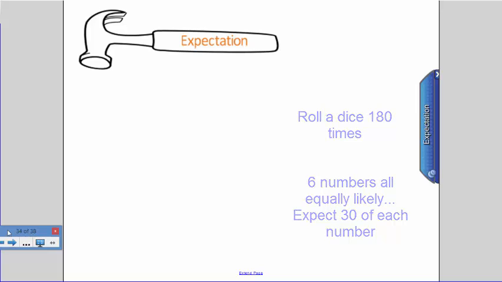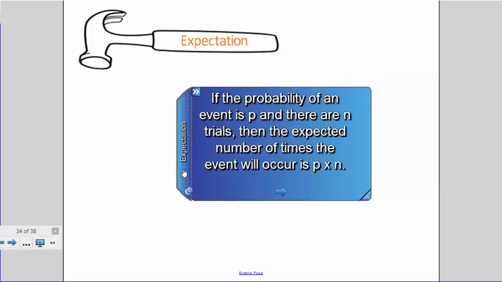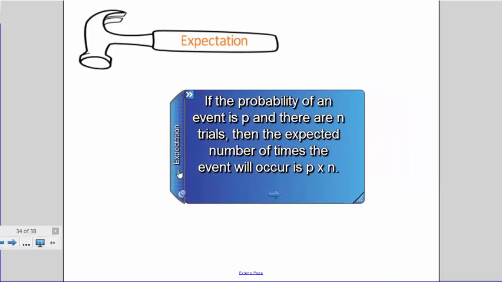The expected outcome is the number of times we expect a particular outcome to occur in a certain number of trials. Put another way, if the probability of an event is P and there are n trials, then the expected number of times the event will occur will be given by P multiplied by n.